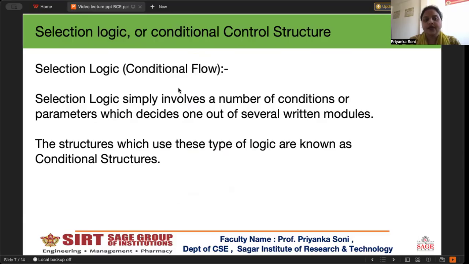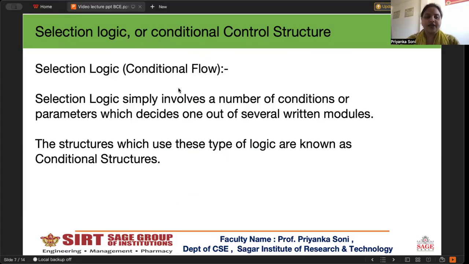And now we are coming to selection control structure, which is also called conditional control structure. In conditional control structure, the program checks a condition and selects one block of code to execute. In C++, selection logic is implemented using if else, else if ladder, and switch statement.